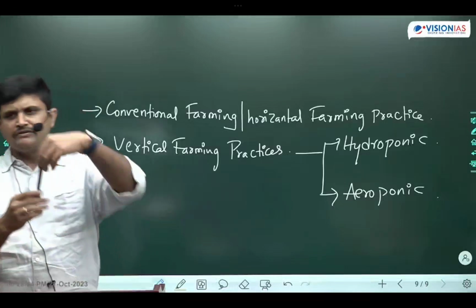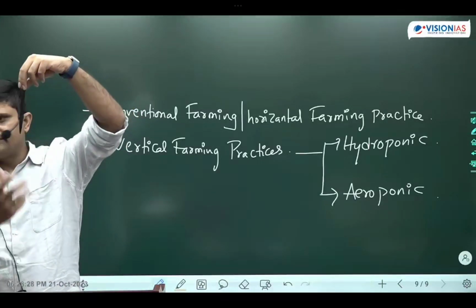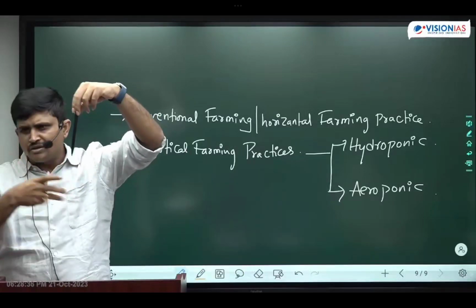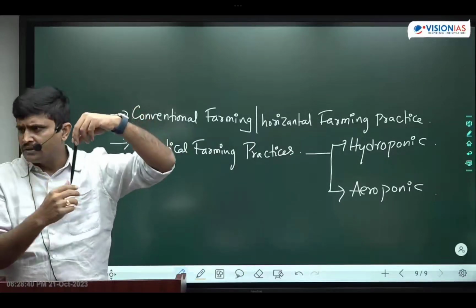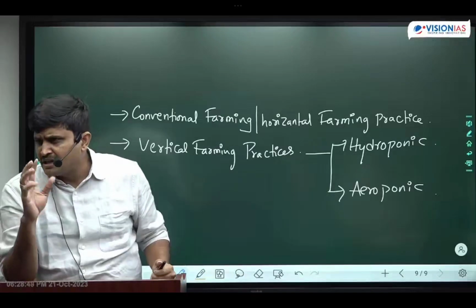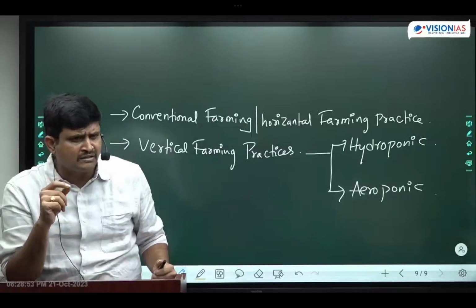So aeroponics means what they will do is, friends, they will hang the plants like this. The roots of the plant are in a hanging nature, like in the Avatar movie. They will spray the nutrients on the roots of the plants, and it will take the nutrients and grow. That we call aeroponics. Aerosols means liquid or solid particles in air.